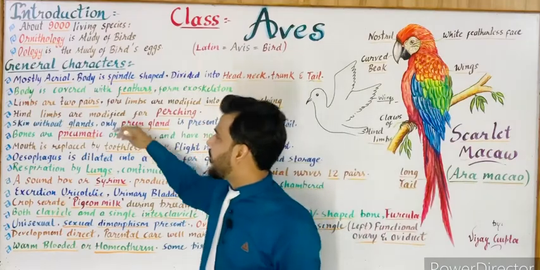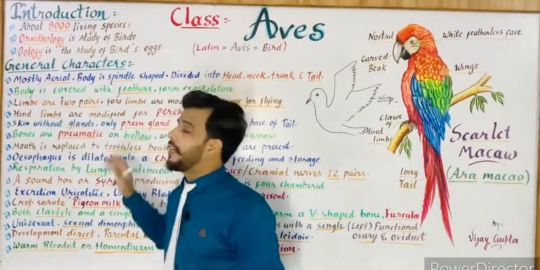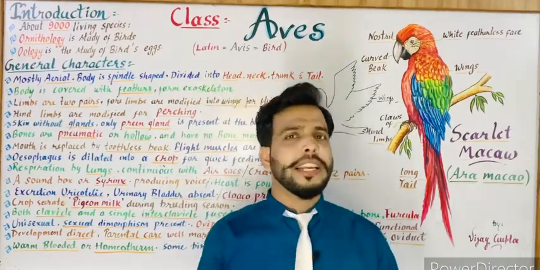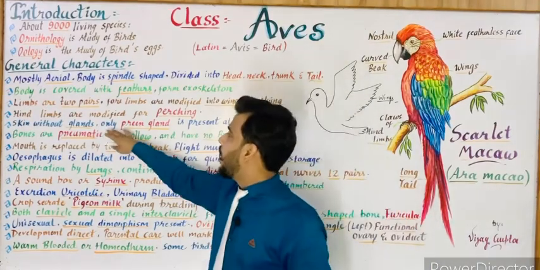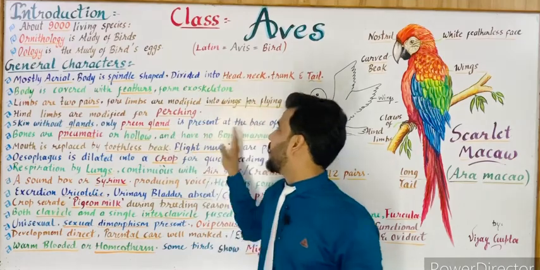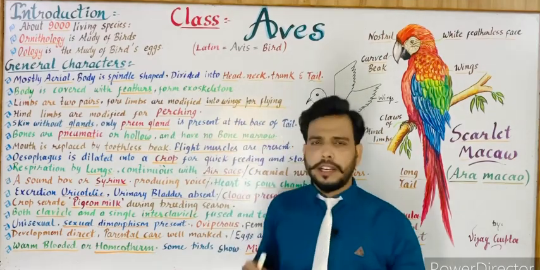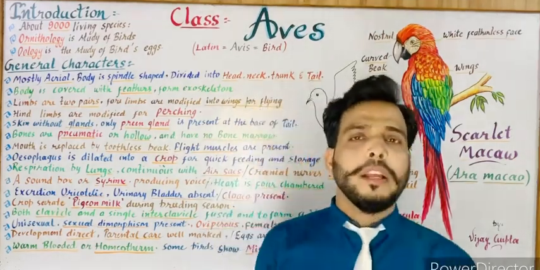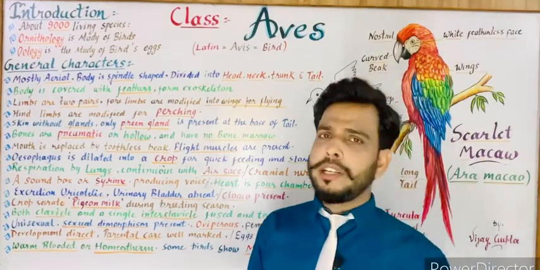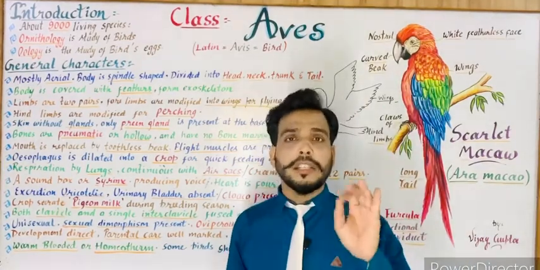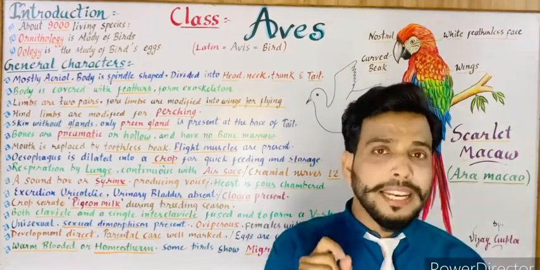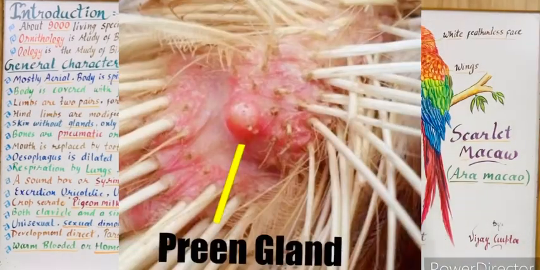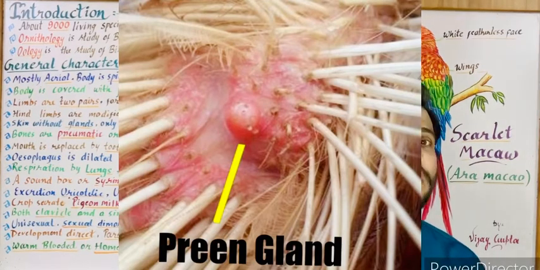The next point is skin without glands. There is no gland present on the body of birds, so the skin is without glands. Only the preen gland is present at the base of the tail. It's again an important point. The body of a bird does not have any gland except a single gland present at the base of the tail, which is known as the preen gland, and this preen gland secretes an oil which is known as preen oil.